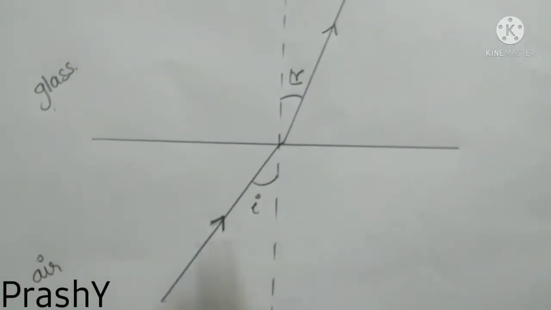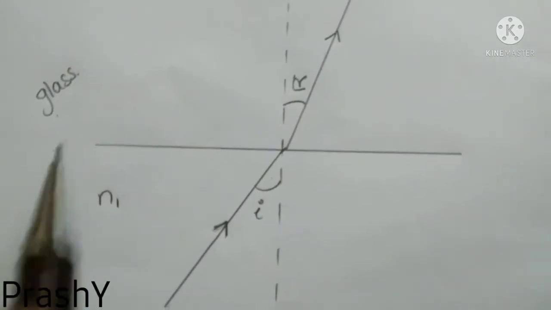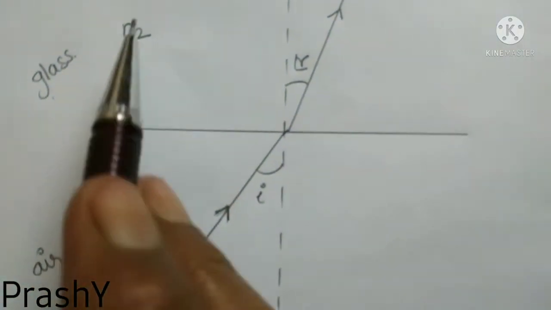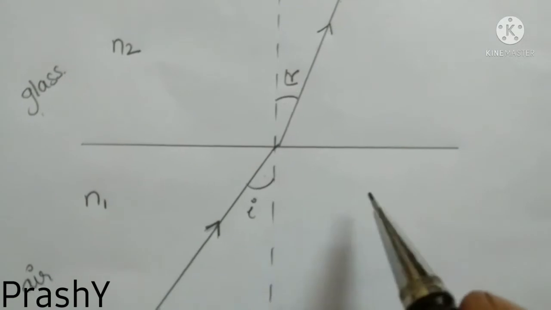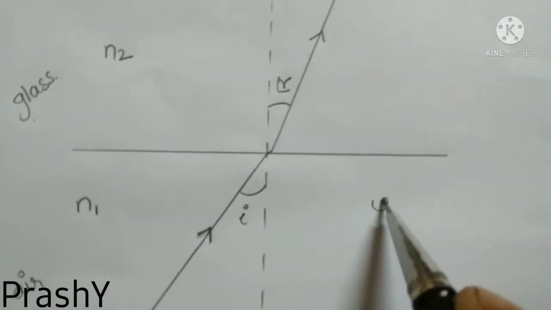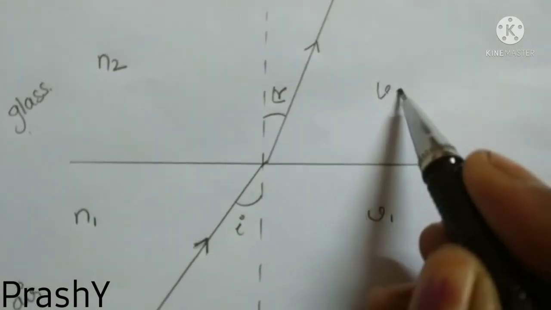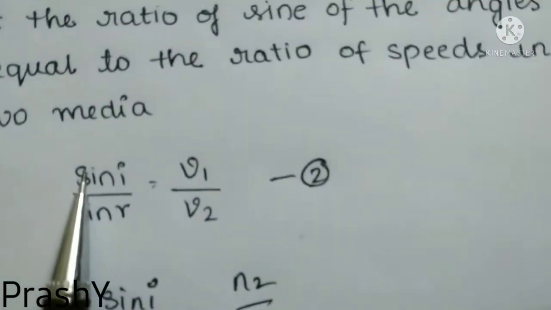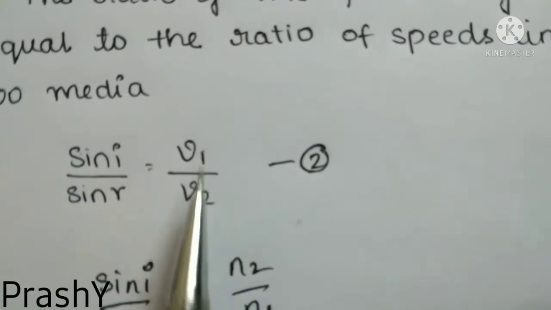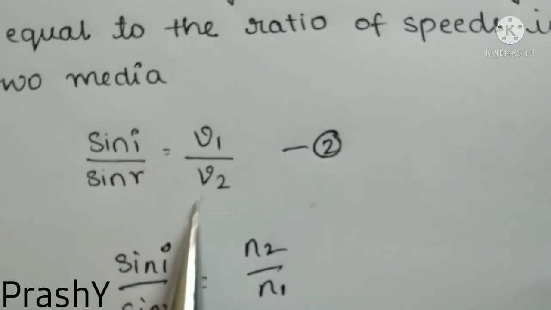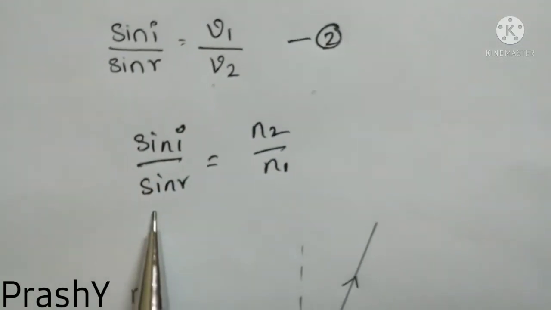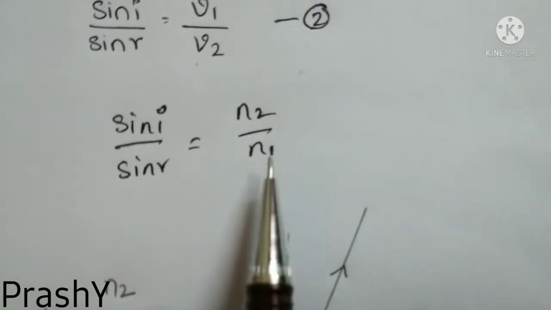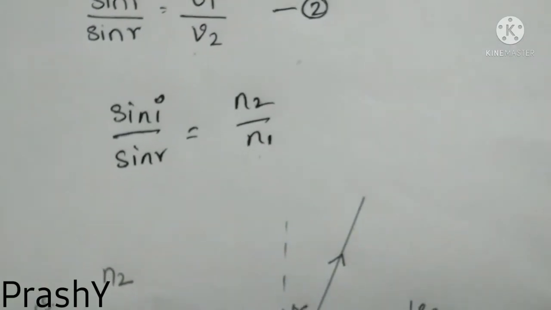Let us consider this is medium 1 and this is medium 2, whose refractive indices are N1 and N2. Let us consider the speed of light is V1 here and V2 here. From Snell's law, we observe that sin I by sin R is equal to V1 by V2, and sin I by sin R is equal to N2 by N1. N2 is the refractive index of the glass medium and N1 is the refractive index of air medium.